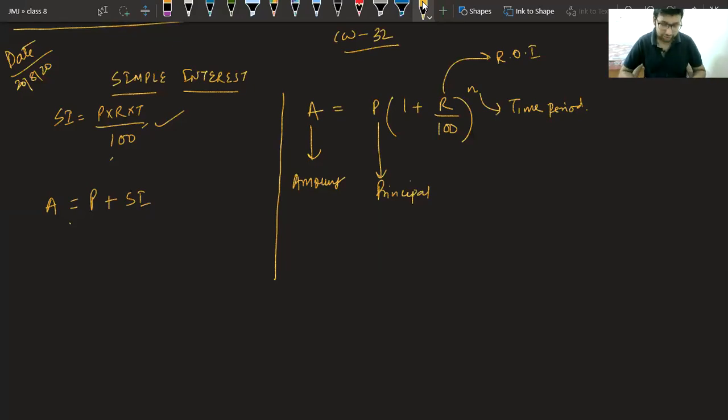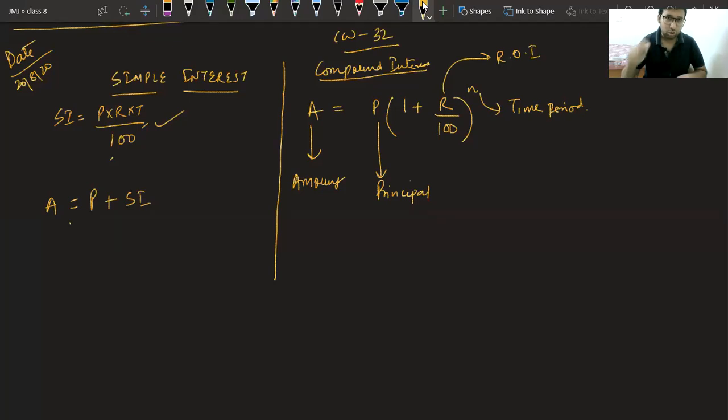Yes, Dev, I will discuss that also. In the case of compound interest, rate and time period both change in some particular situations. We will discuss that, don't worry. I am trying my level best to have your concepts clear about this. But here, this n is not the same as t. Class, n we call the time period. I will let you know how it is different from the normal time period. It is a little bit different.